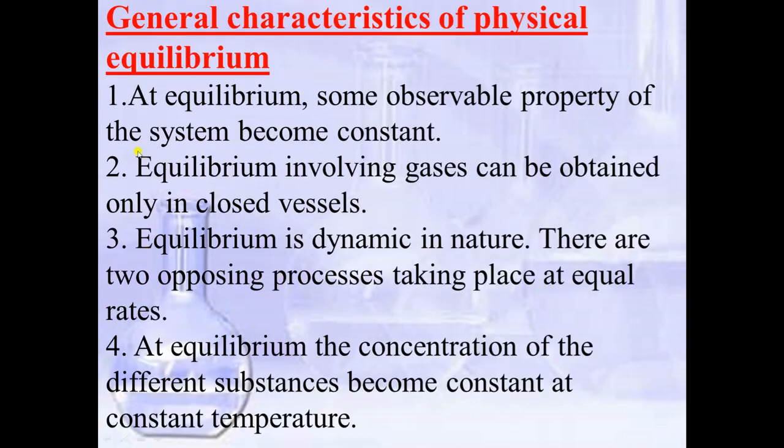Now there are some general characteristics of physical equilibrium. The first one is that at equilibrium some observable properties of the system become constant. Observable properties means temperature, pressure, and concentration of the solution. At equilibrium these properties of the system become the same. The second point is that equilibrium involving gases can be obtained only in a closed vessel.